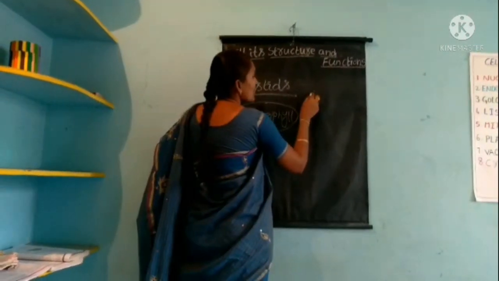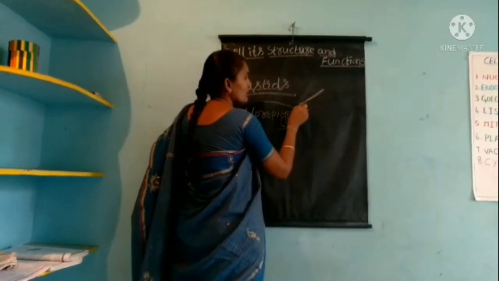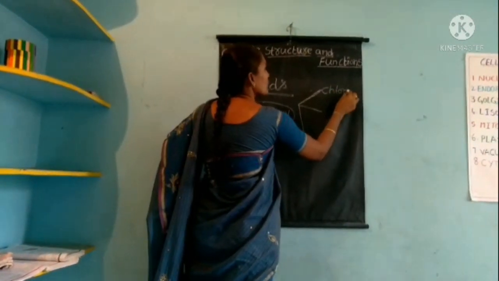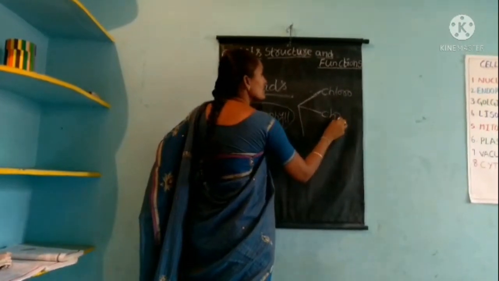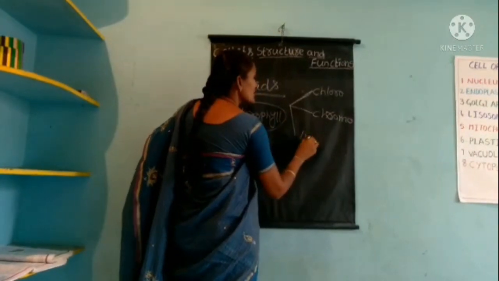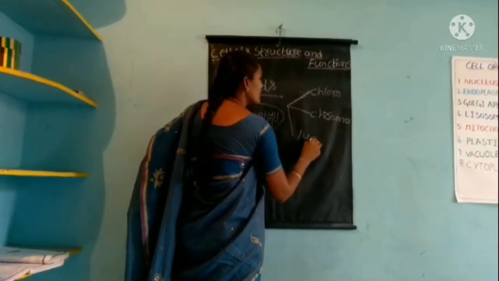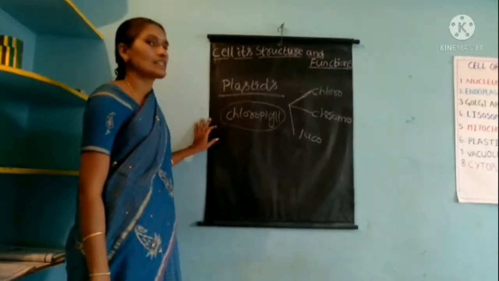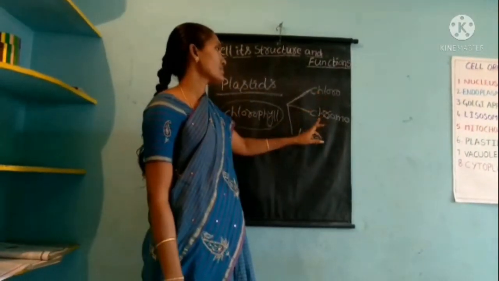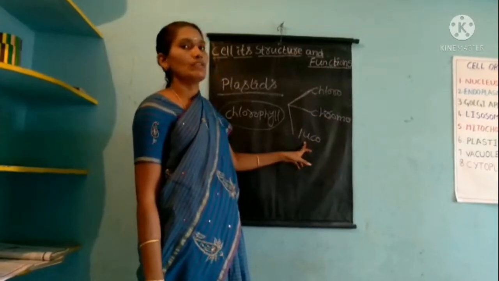Okay, children. These plastids are of three types. One is the chloroplast. Second one is the chromoplast. Next one is the leucoplast. The plastids are of three types: first the chloroplast, second the chromoplast, next the leucoplast.